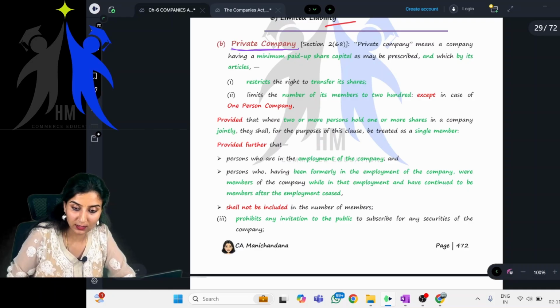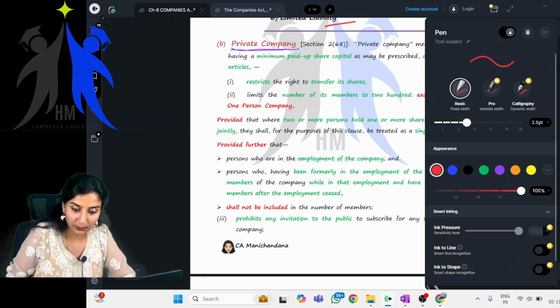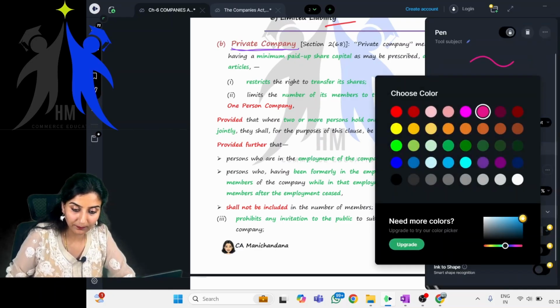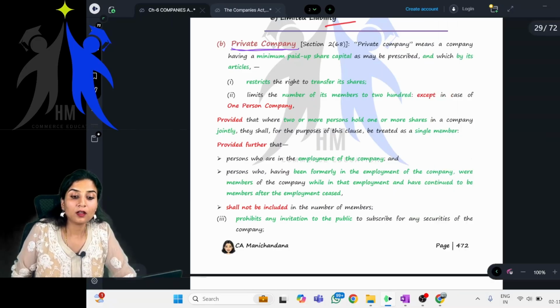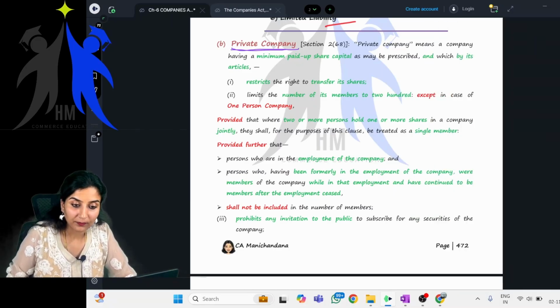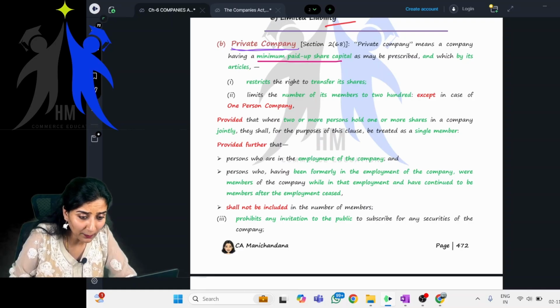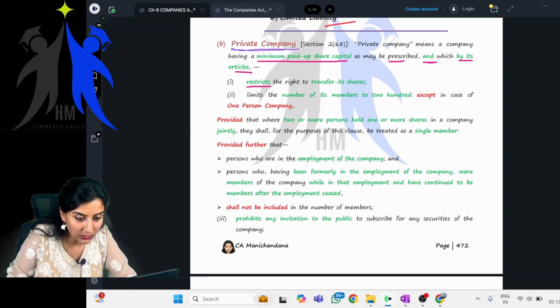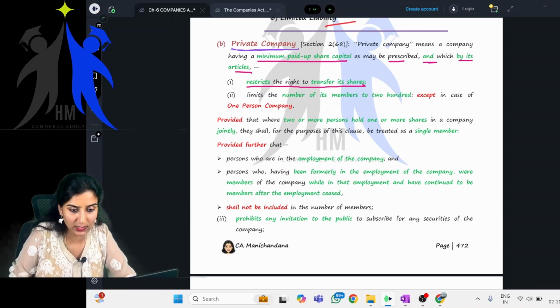Next, let's discuss about private company. Right. What is a private company? A private company means a company having a minimum paid up share capital as may be prescribed and by its articles restricts the right to transfer its shares. Very important.